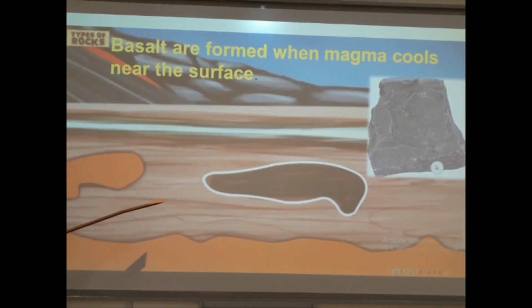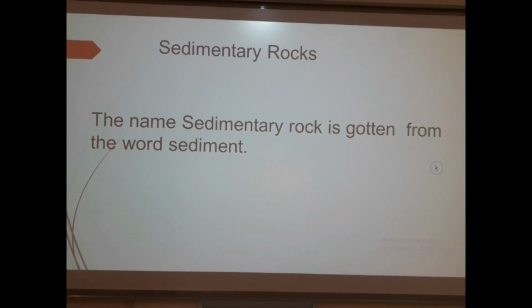But basalt is formed near the surface of the rock, which means that when the magma tries to flow out, that is formed from melted materials deep inside the earth is called the sedimentary rocks.